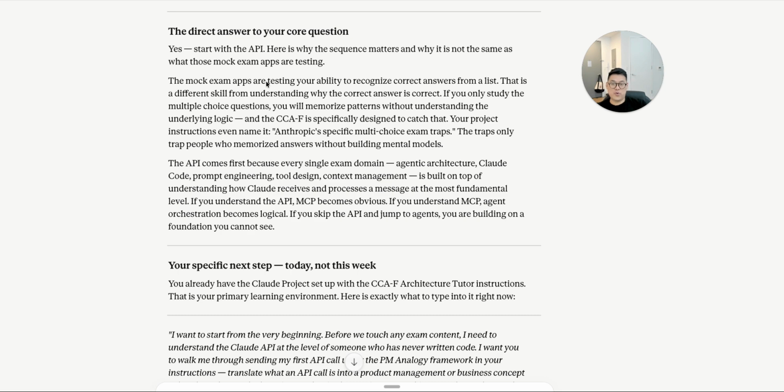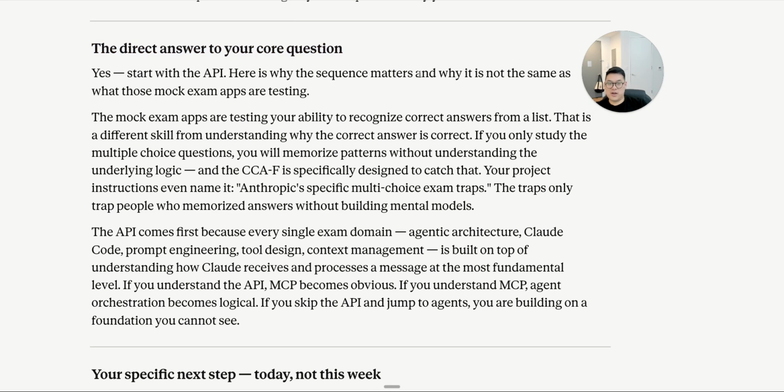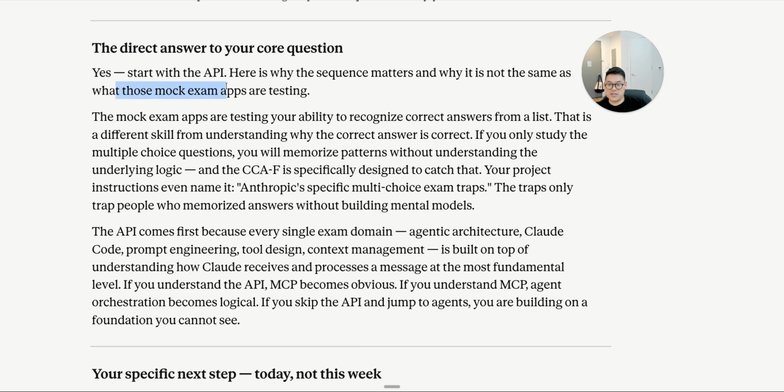Just in case you want to know why we're starting with API first, it actually said this: No, start with API. Here's why the sequence matters. The mock exam apps are testing your ability to recognize the correct answers from a list. This is a different skill from understanding why the correct answer is correct. If you only study the multiple choice questions, you will memorize the patterns without understanding the underlying logic, and the CCAF is specifically designed to catch that.